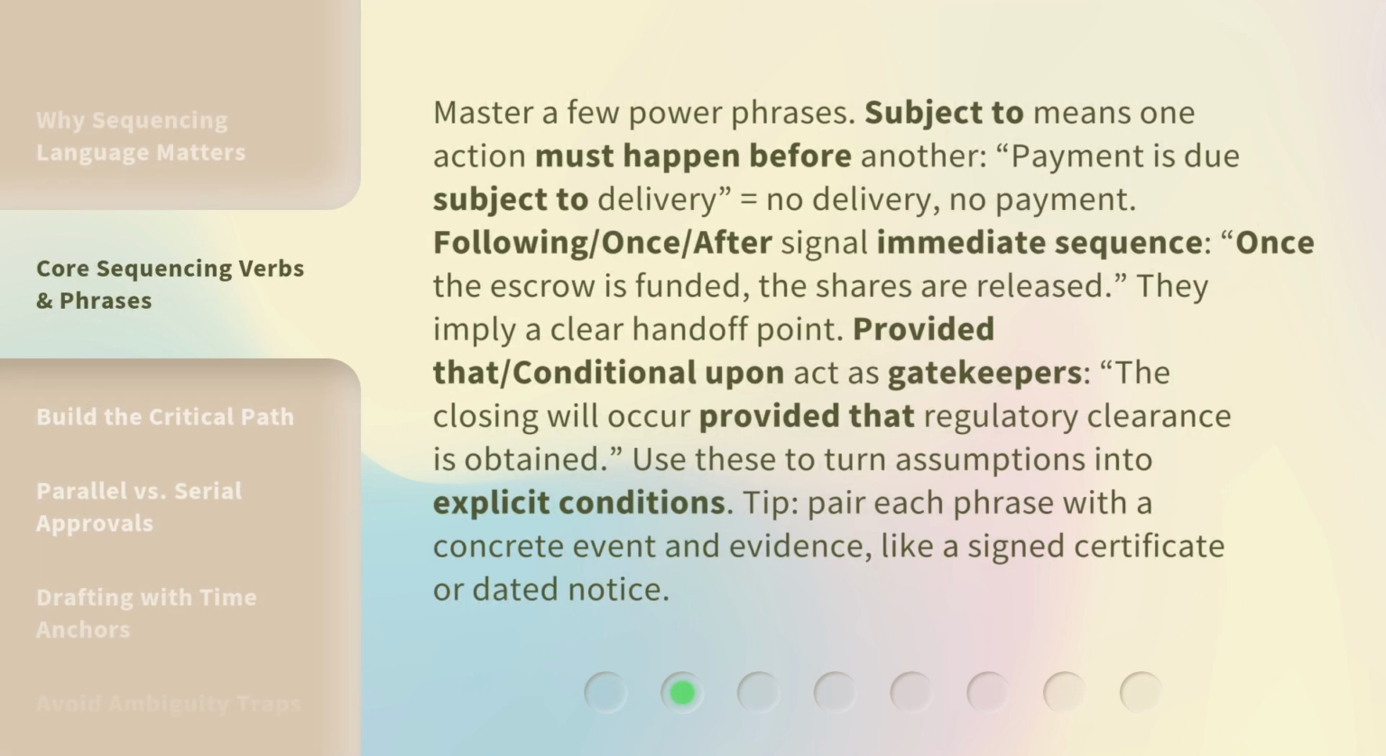Master a few power phrases. Subject to means one action must happen before another. Payment is due subject to delivery equals no delivery, no payment. Following, once, after, signal immediate sequence. Once the escrow is funded, the shares are released. They imply a clear handoff point.